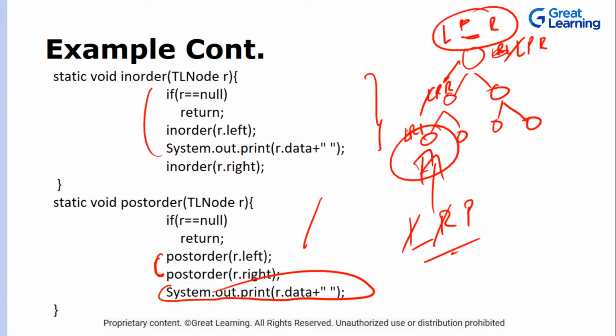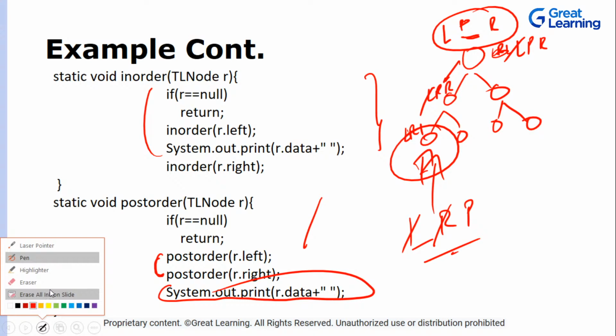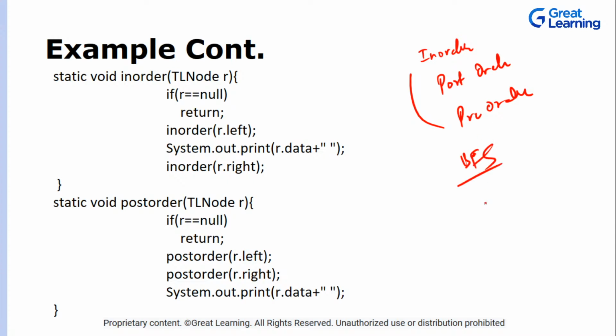Okay, so now these are your three traversals. Whenever you have a binary tree and you are asked to traverse it, you can traverse it with in-order traversal, post-order traversal, and pre-order traversal. You can also traverse with BFS, the breadth first search, that is your level order, breadth by breadth, and then DFS, where you go into the depth. These are all the traversals.